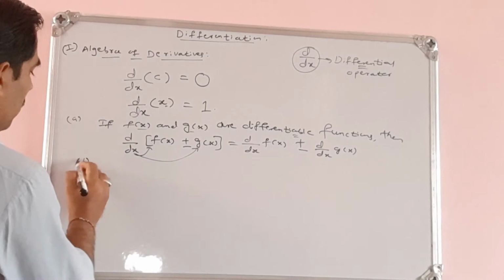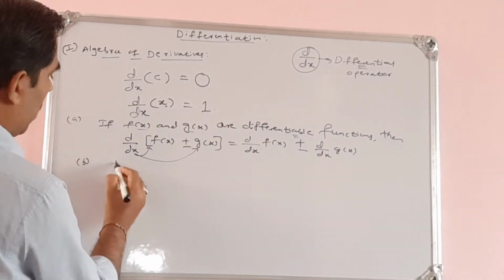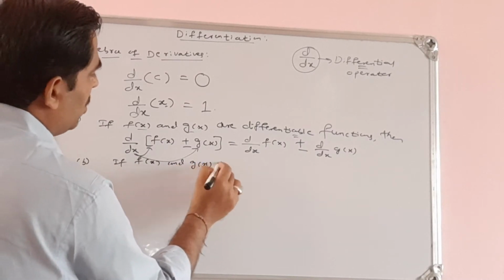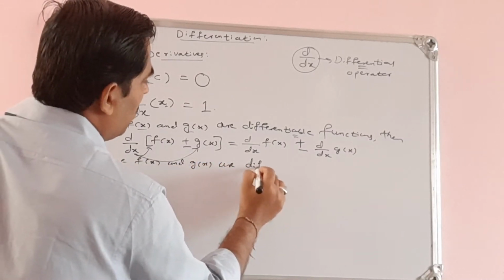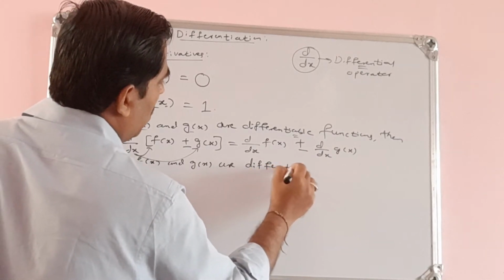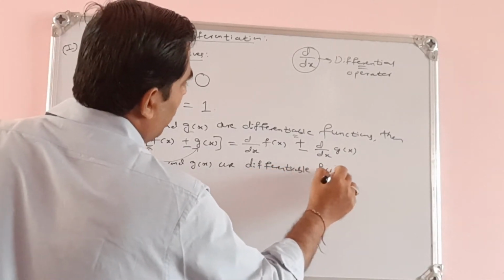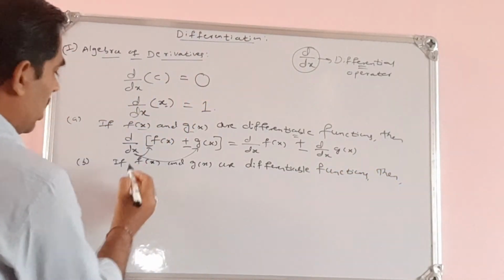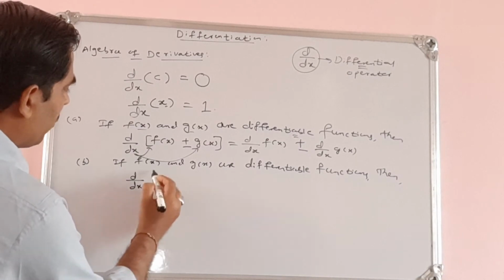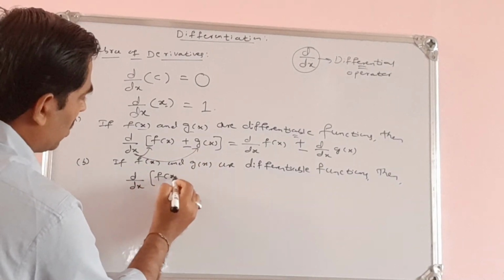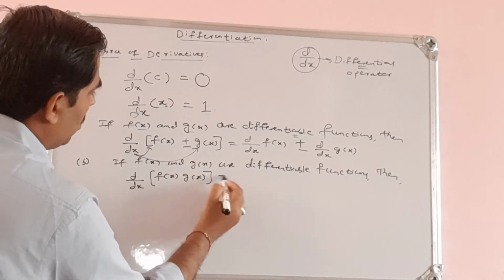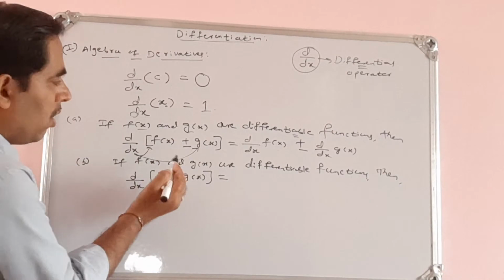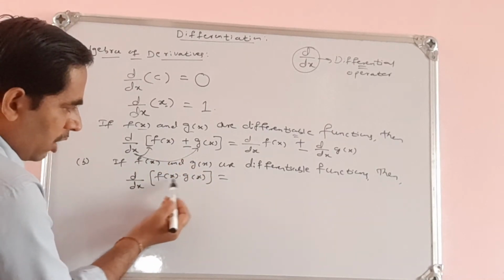Now, if f of x and g of x are differentiable functions, and I want the derivative of the product f of x into g of x, how do you differentiate a product of two functions?